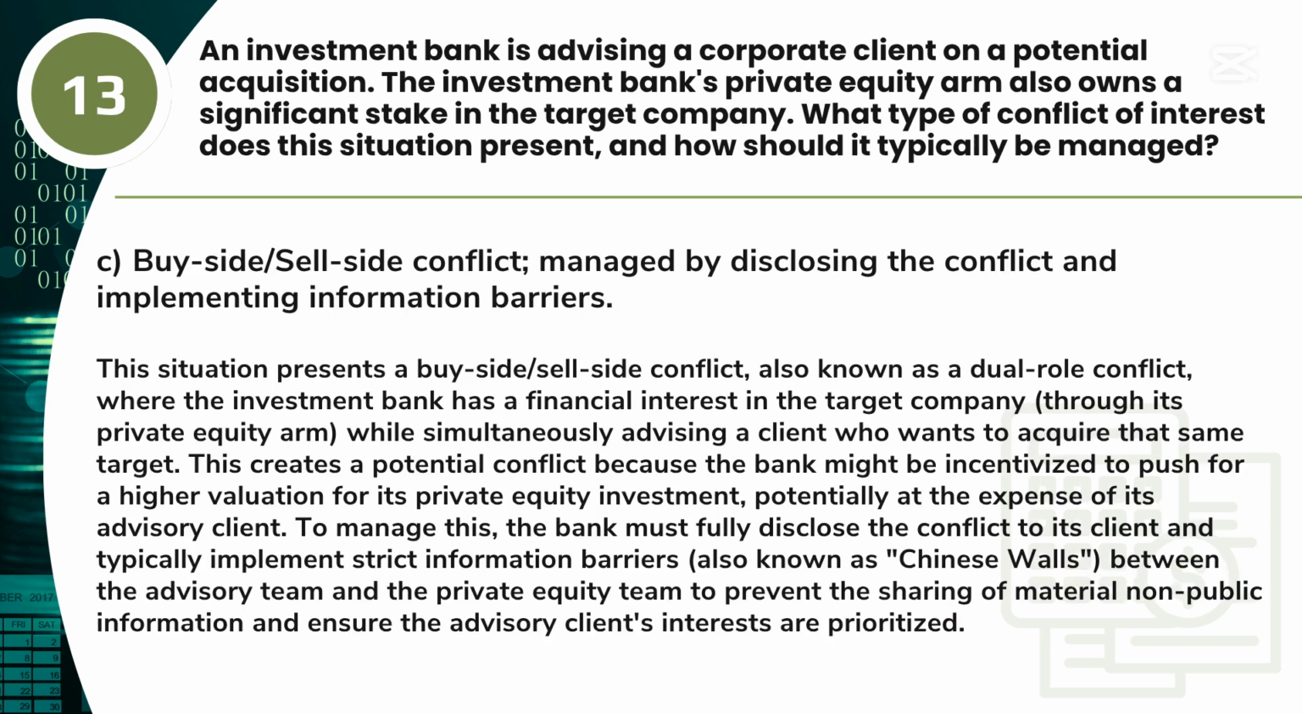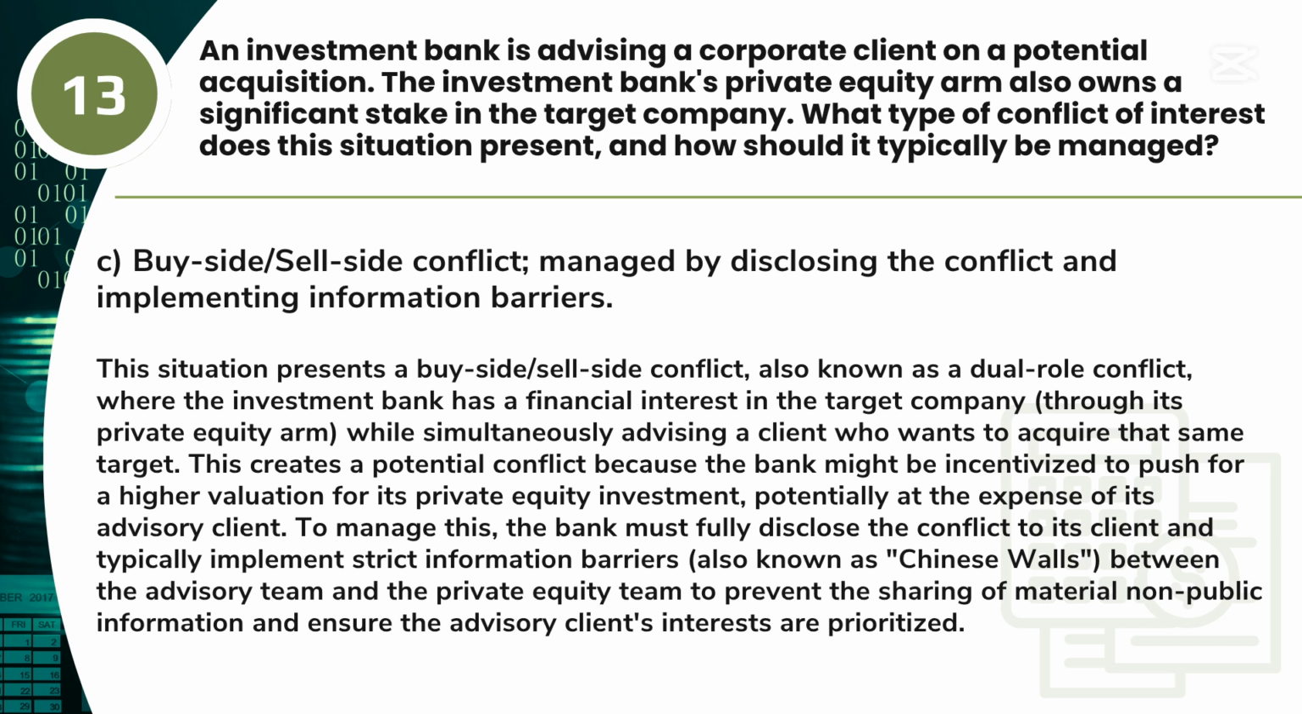Answer: C. Buy-side/sell-side conflict, managed by disclosing the conflict and implementing information barriers. This situation presents a buy-side/sell-side conflict, also known as a dual-role conflict, where the investment bank has a financial interest in the target company, through its private equity arm, while simultaneously advising a client who wants to acquire that same target. This creates a potential conflict because the bank might be incentivized to push for a higher valuation for its private equity investment, potentially at the expense of its advisory client.